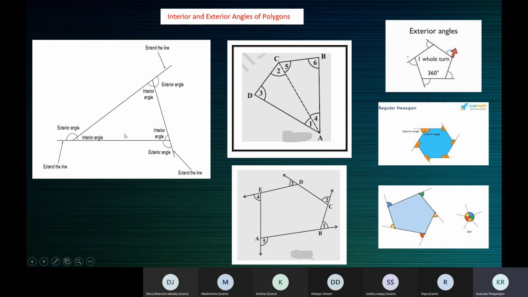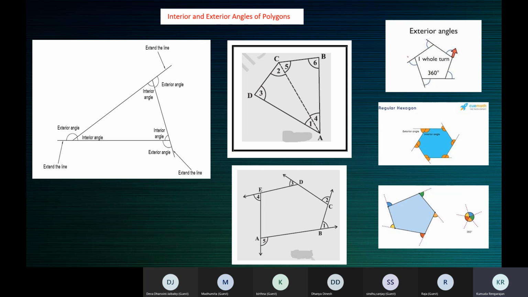So when the sides of a polygon are produced, exterior angles are formed. Interior angles are already formed when a polygon is formed. They are all the angles that lie inside the polygon. Exterior angles are not always visible. You must produce the sides. Only when you produce the sides can you mark the exterior angle.